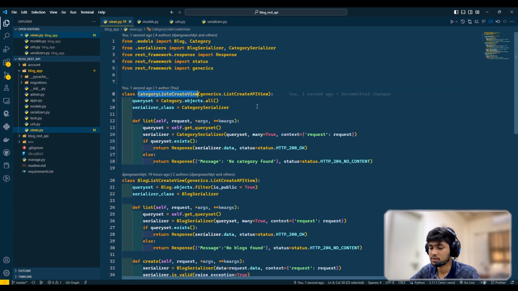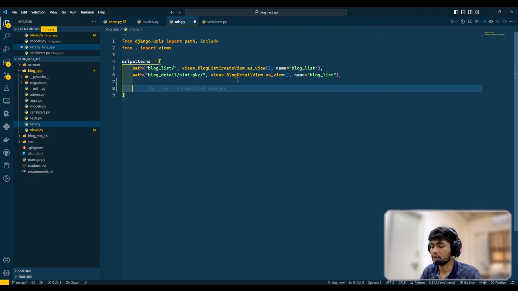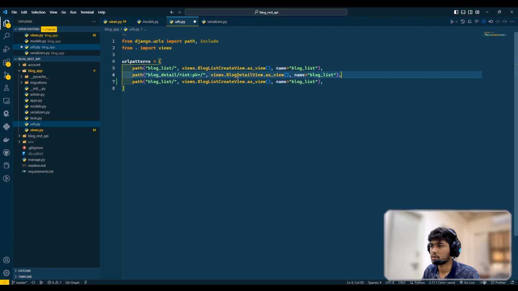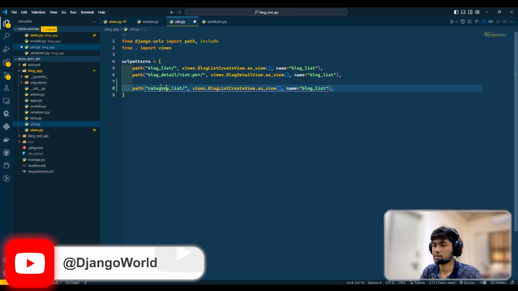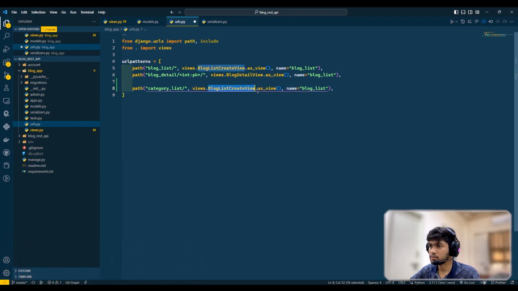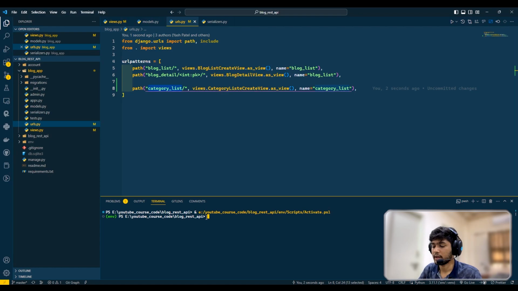So if I just copy this class name, go to URL, and here in path I'll just duplicate it. I can say category list. I'll change the view name, and here I'll copy this CategoryList and paste it over here. So our link is also ready to work, so I'll open the terminal. Make sure you have your virtual environment activated, and here I can write python manage.py runserver.